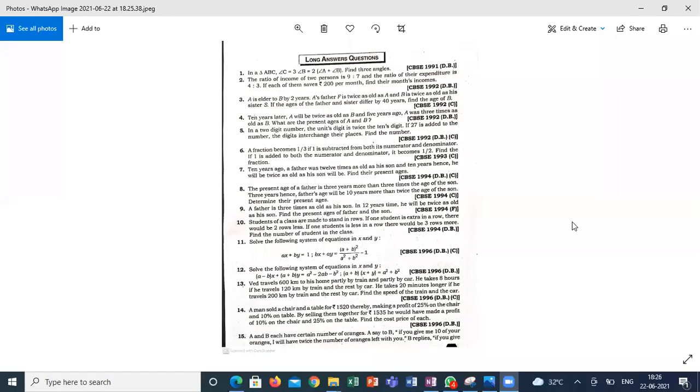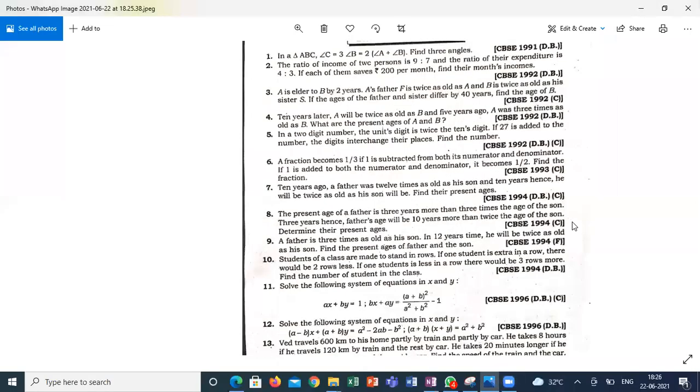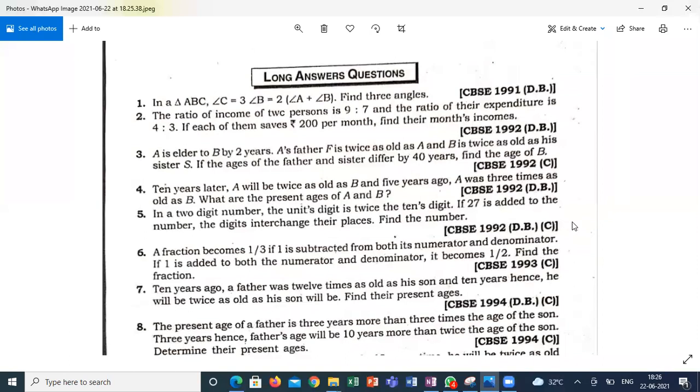Yes, guys, you will be able to see the screen. These are the questions, very old. They asked all these questions in your board exams, but not very recently, '91, '92, almost 20 years back. Some kind of standard questions these are. Shall we try some questions from this list?